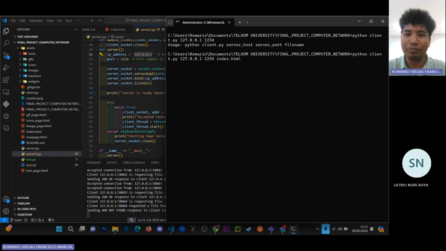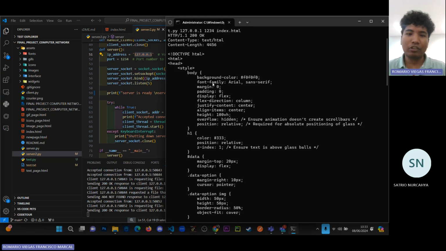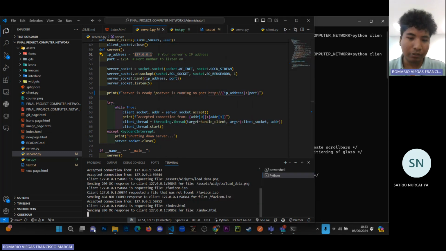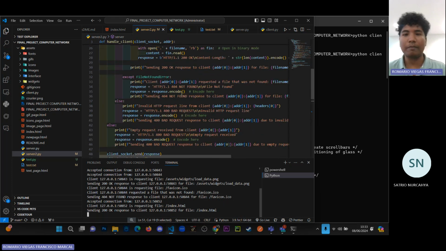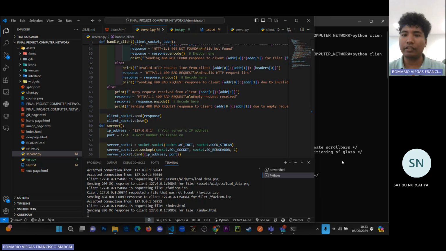For example, here we put index.html, then we enter, and we got the index.html file again with the status response of 200. On the VS Code terminal, we also got the connection accepted and the server sending the 200 response code as well. So that's all about the testing between browser and terminal.